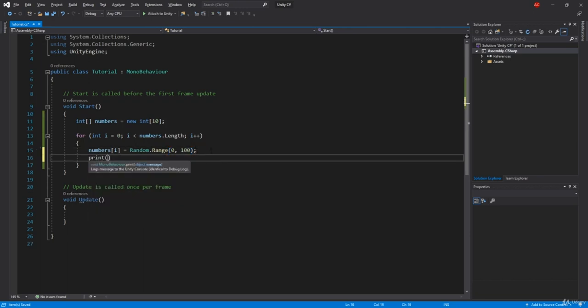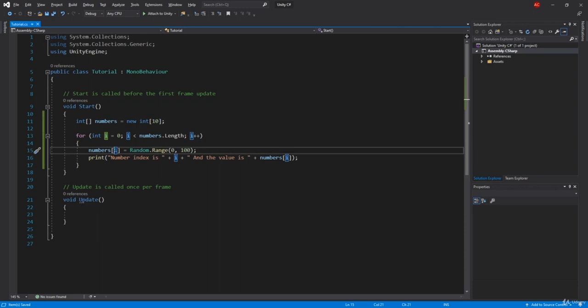And now let's print. We're going to print "number index is" plus i, and then plus "and the value is" plus numbers at i. What I did here is that i represents the index, or the current number that we are at.